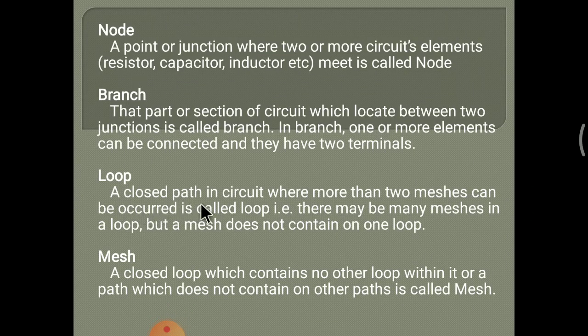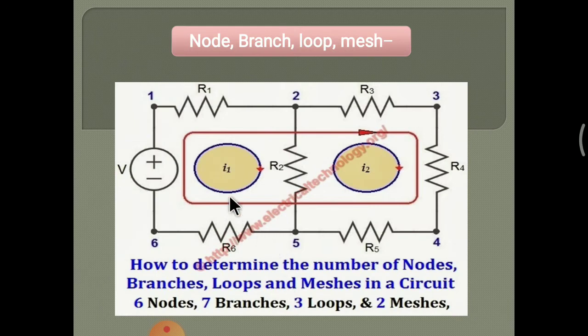A closed path in a circuit where more than two meshes can occur is called a loop. That is, there may be many meshes in a loop, but a mesh does not contain a loop. That means this is called a loop. There is a current flow like that. This is a closed path where current flows. This is called a loop.